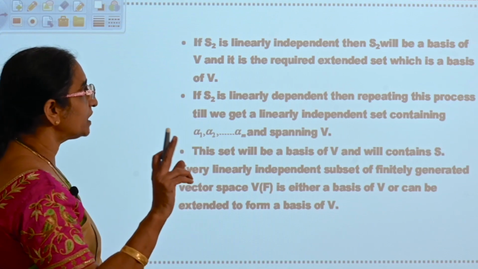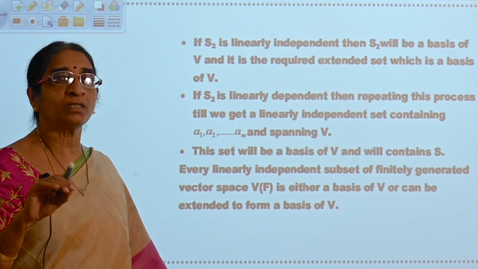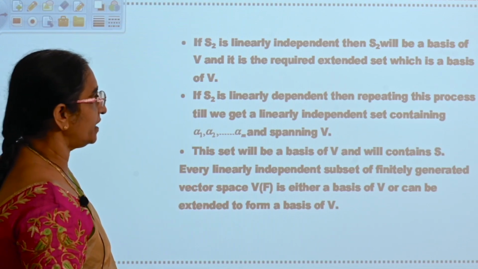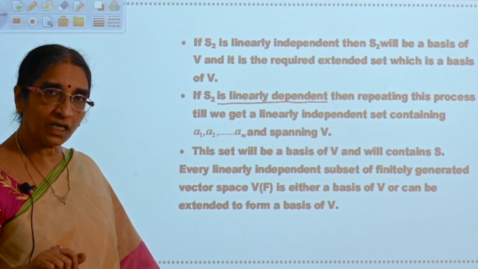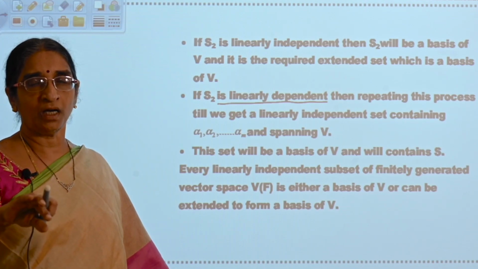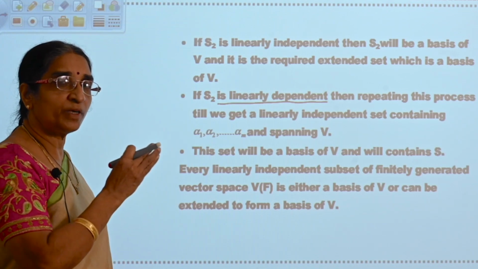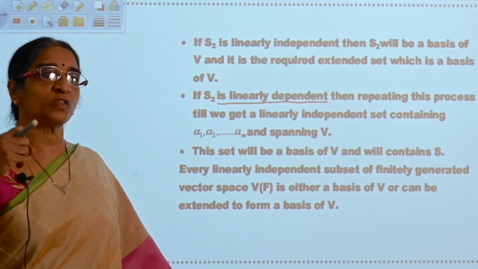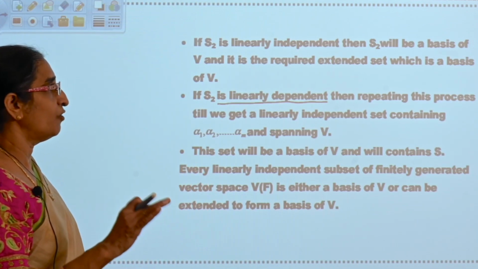Now, if S2 is linearly independent, then S2 will be the basis. That means S2 is the extended set of S. If S2 is not linearly independent, it will be linearly dependent. Then you will repeat the process. Again there exists one beta out of the n minus 1 betas that can be expressed as a linear combination of its preceding vectors. Again you will eliminate that beta which is expressed as a linear combination of its preceding vectors, and you will get another set S3.